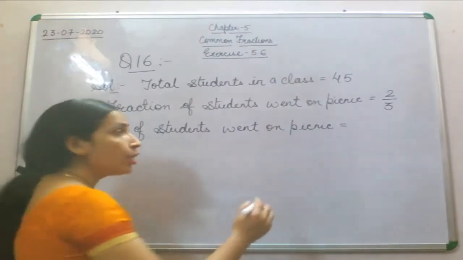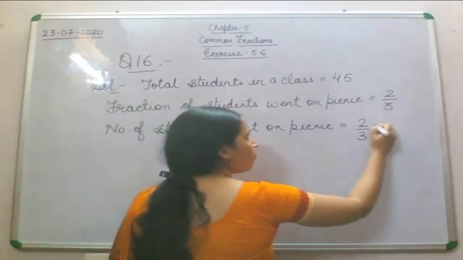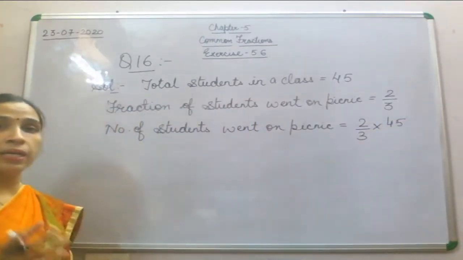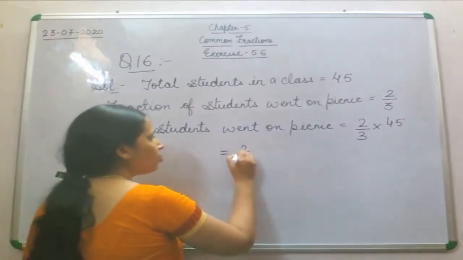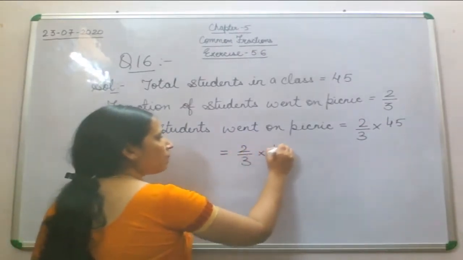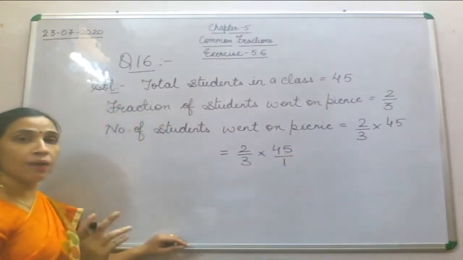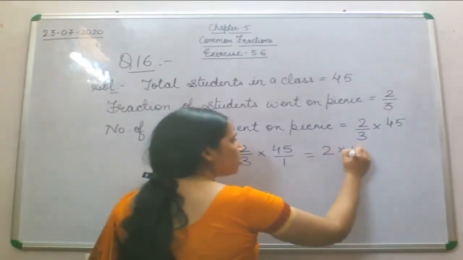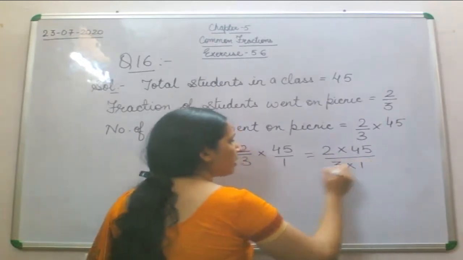What will you do? You will do 2 by 3 of 45. Now 45 is what? The total strength of the class. So what we will do here: 2 by 3 will be multiplied by 45 over 1. After that we will do the multiplication, numerator by numerator and denominator by denominator.